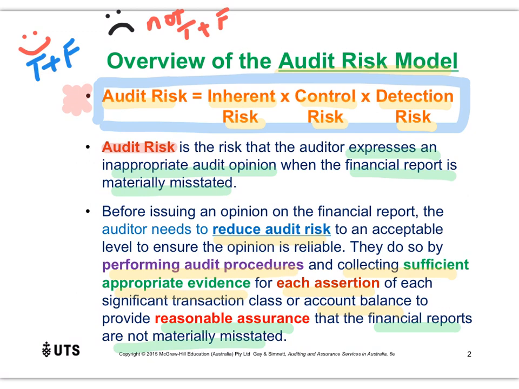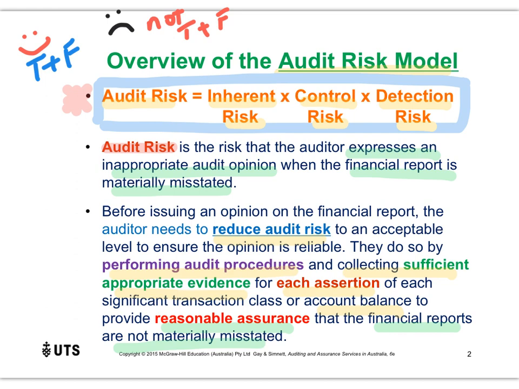So the way that we try to reduce the risk of providing an incorrect conclusion is by performing as many procedures and collecting as much good quality evidence as we can on every assertion and every account to give us some reasonable level of assurance about our conclusion.